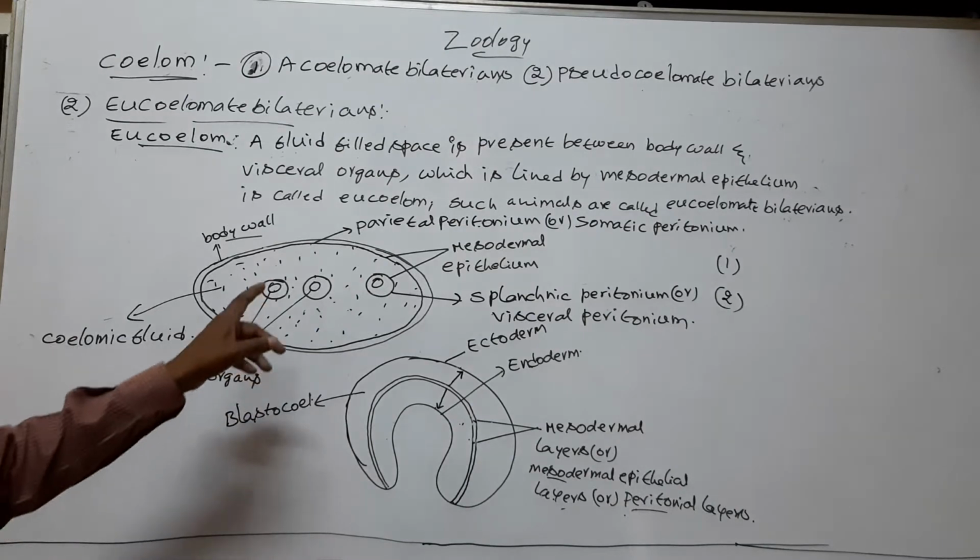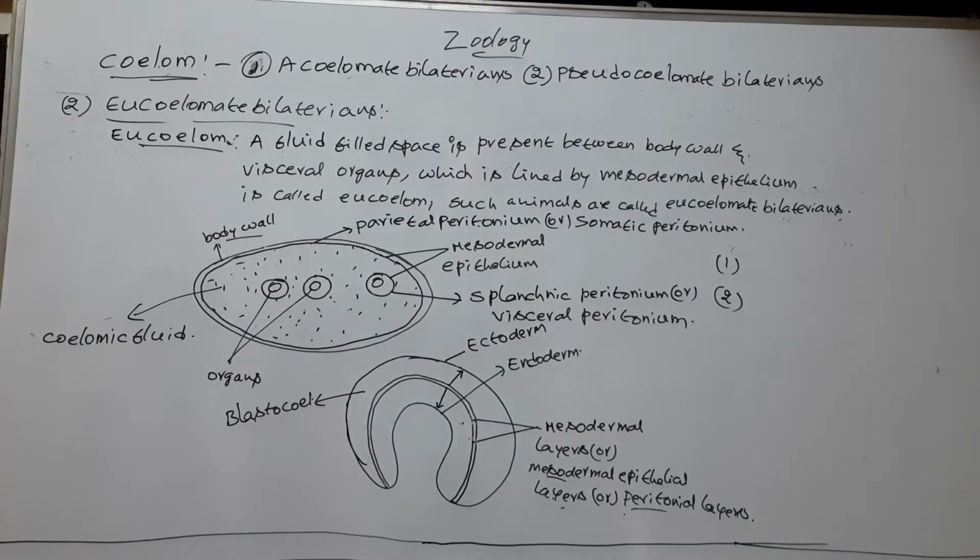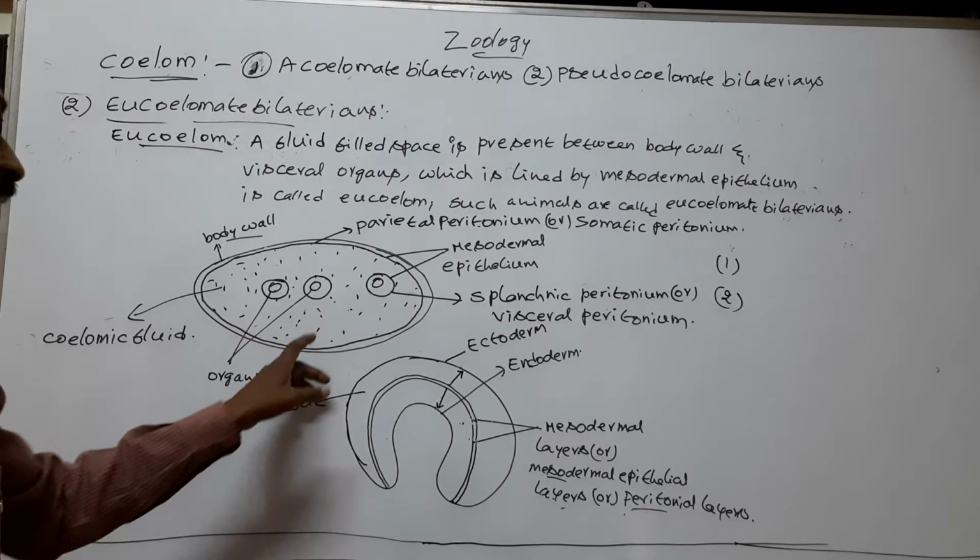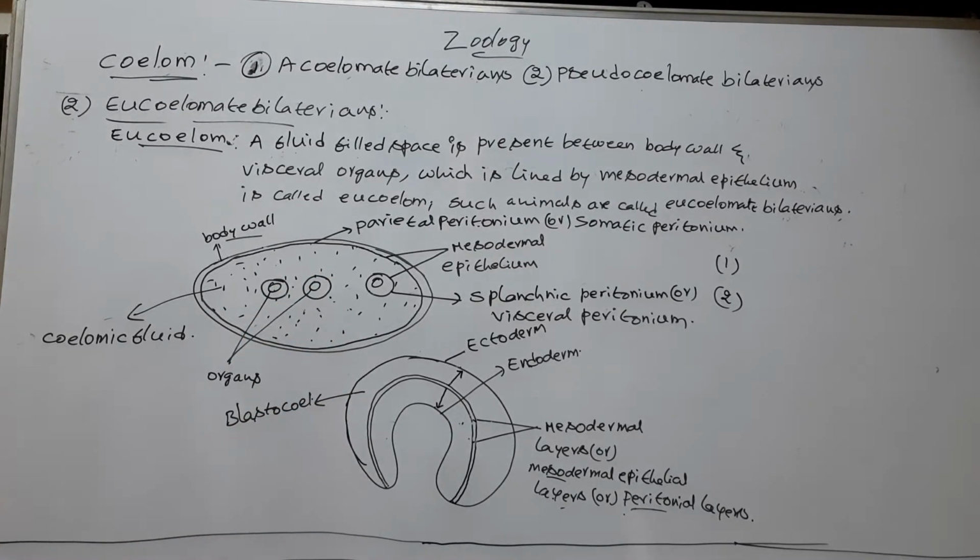Next, a double-layered peritoneum that connects the visceral organs to the body wall.